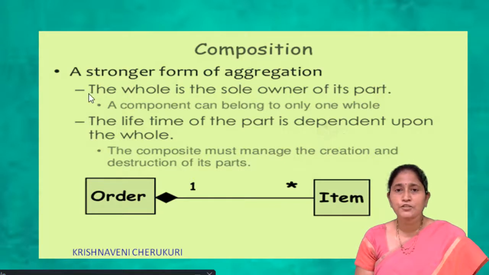So it shows a strong form of aggregation. The whole is the sole owner of its parts. A component can belong to only one whole. The lifetime of the part is dependent upon the whole. So the composition must manage the creation and destruction of its parts.